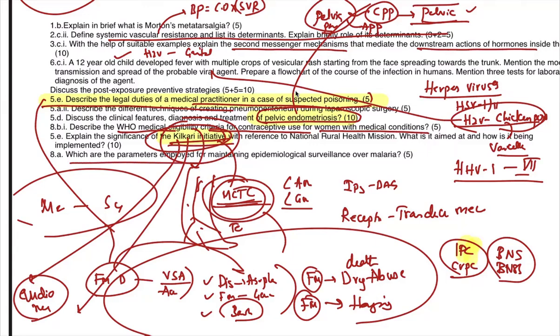Now, which are the parameters employed for maintaining epidemiological surveillance over malaria? This is also tricky, but if you are preparing for the normal NEET PG exam, you know annual parasite index, slide positivity rate. There are some parameters which are used in surveillance of malaria. Those are important, right?